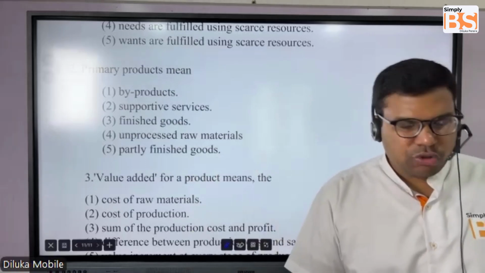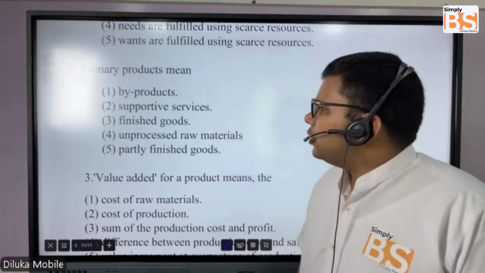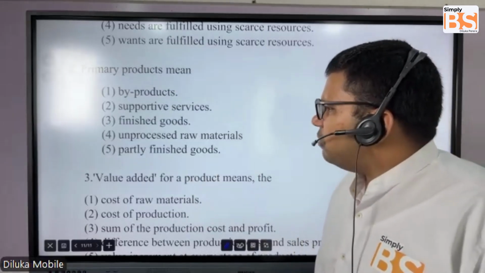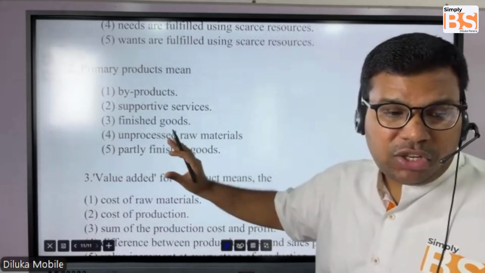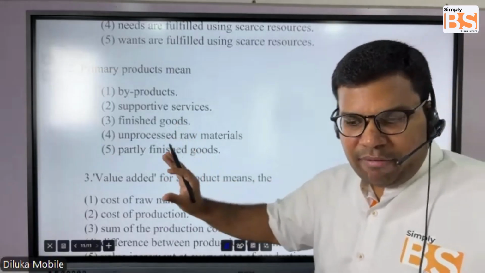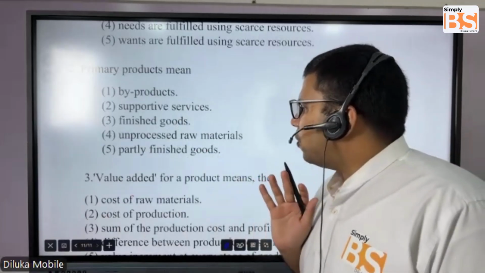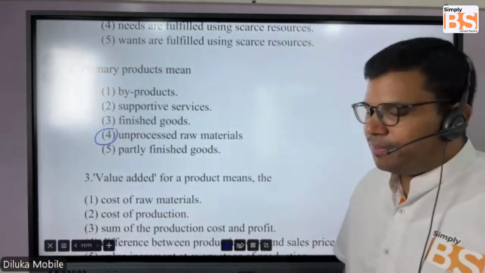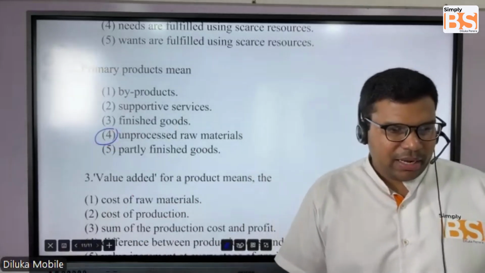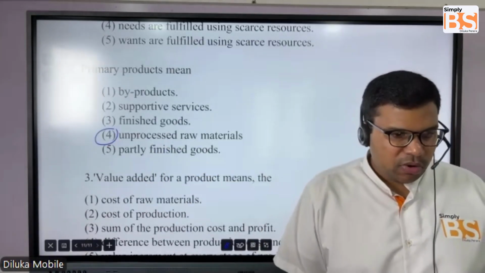We're not going to make any changes. So not byproduct, not support services, not finished goods. We have not yet finished it or processed it. We are just taking it in its original format from the environment. So unprocessed raw material, exactly. This is the answer.